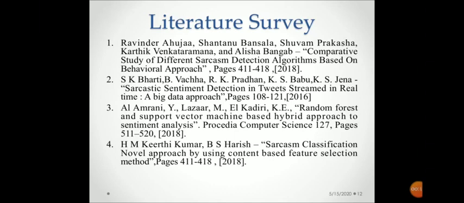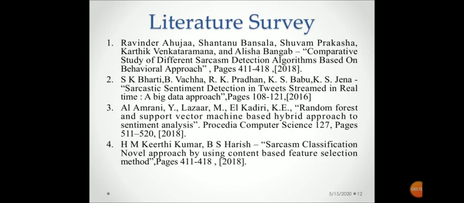In this paper, the features are divided into four feature sets, namely sarcasm as a contrast of sentiment, set 1; sarcasm as a complex form of expression, set 2; sarcasm as a written form of expression, set 3. All of these features are combined, forming a big feature set. 12 algorithms were used, and those are Gaussian naive Bayes, SVM, decision tree, extra trees, random forest, AdaBoost, K-neighbors, hybrid, etc. Analysis of all of these sets is also found.